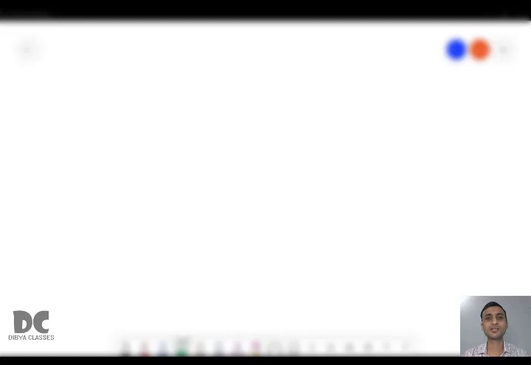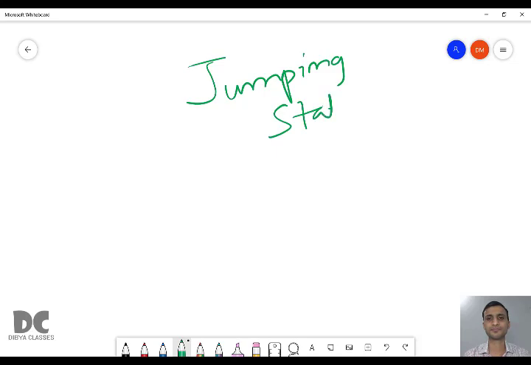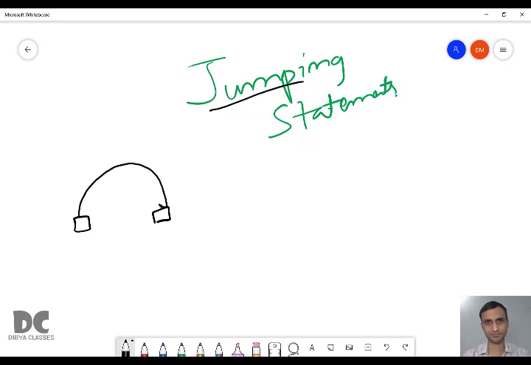Today in this class, we're going to study about jumping statements. So what are jumping statements? What do you mean by the word jump? Jump means to go from one location to another location.